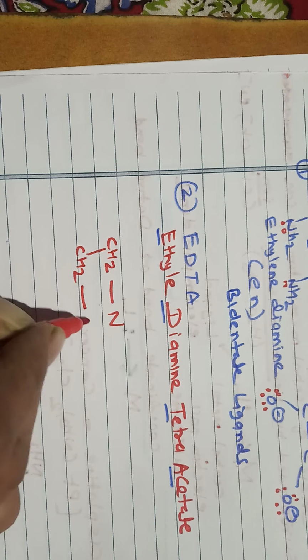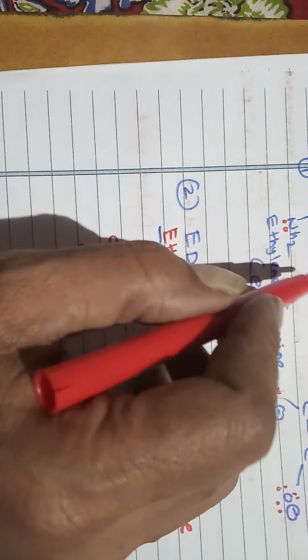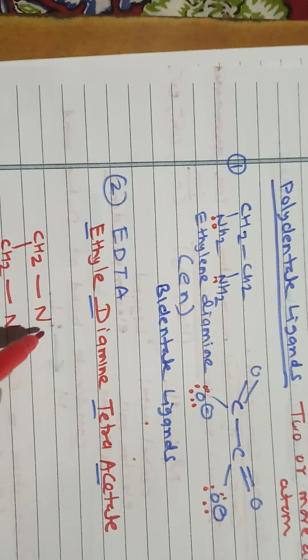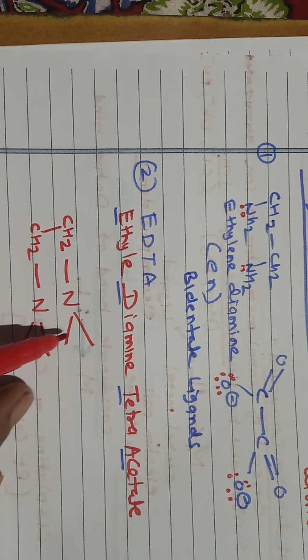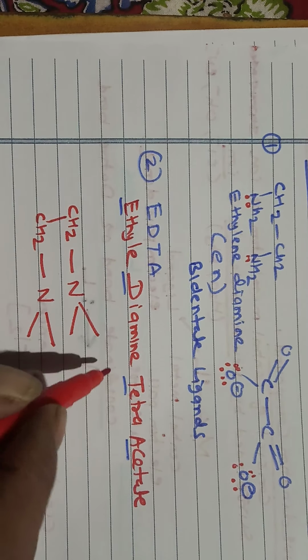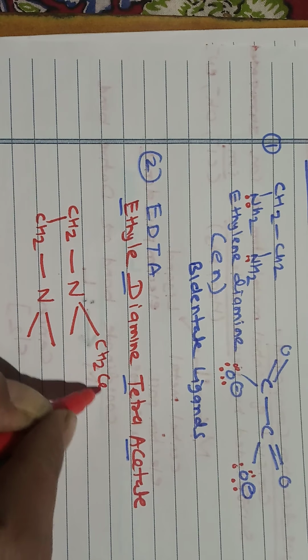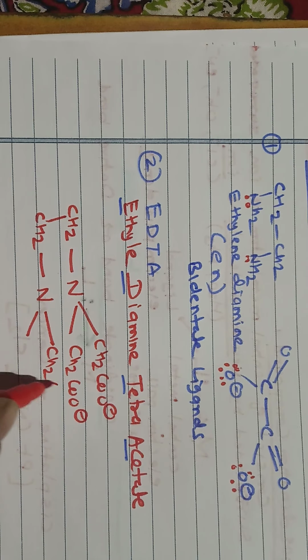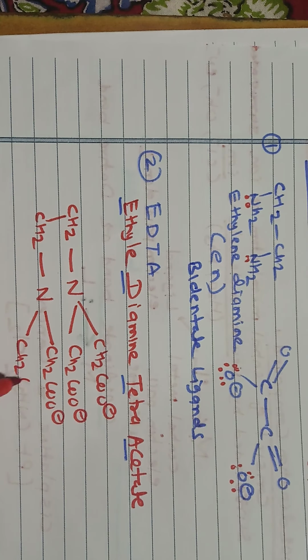It is a derivative of ethylene diamine, where the 4 hydrogens on the nitrogens are replaced by CH2CO minus groups: CH2CO minus, CH2CO minus, CH2CO minus and CH2CO minus.